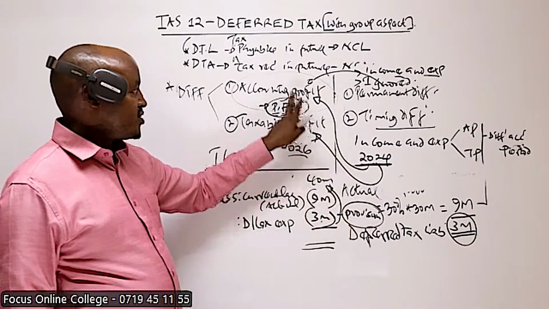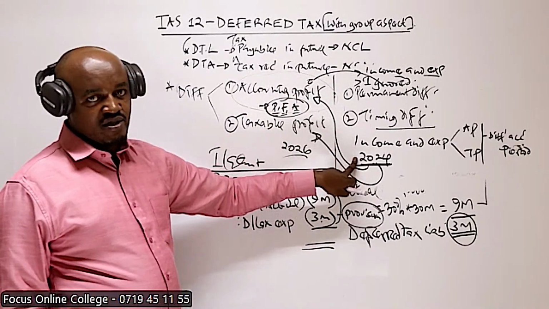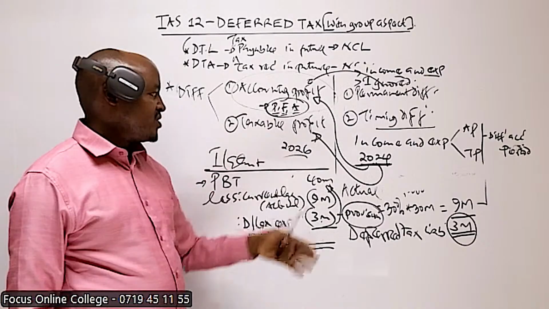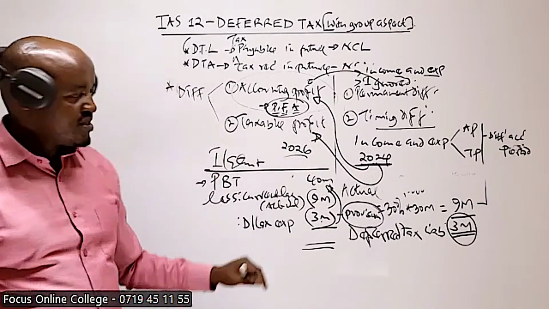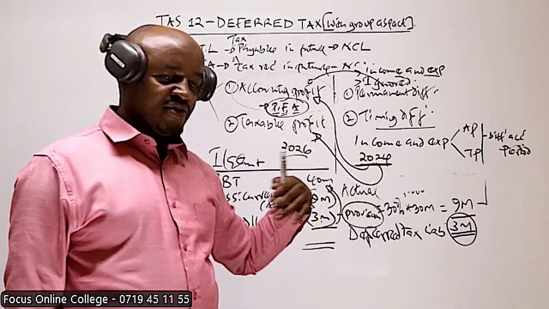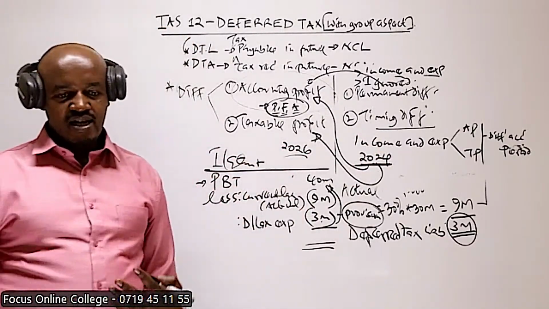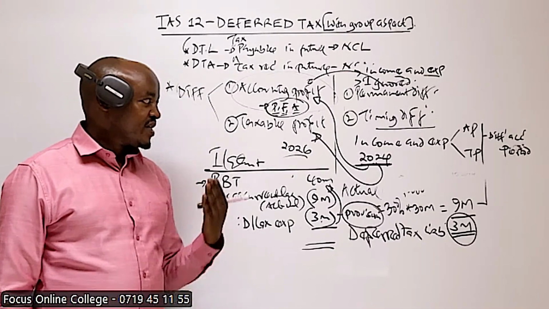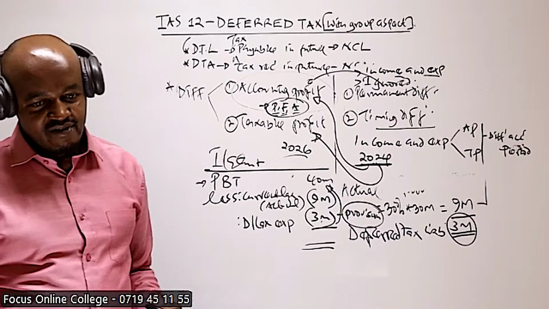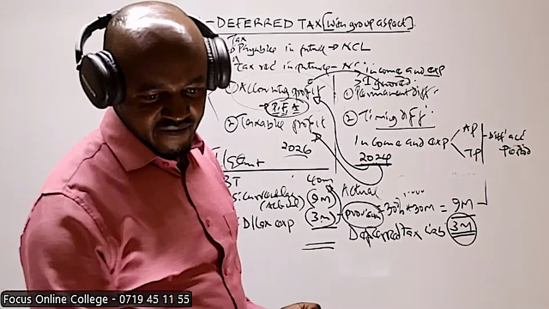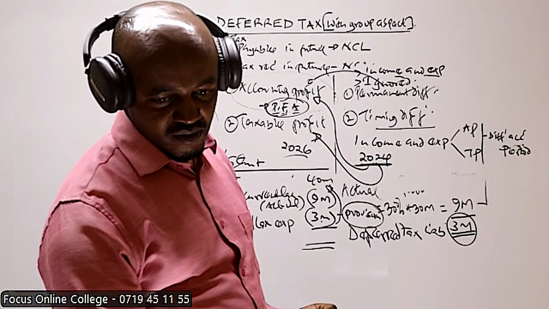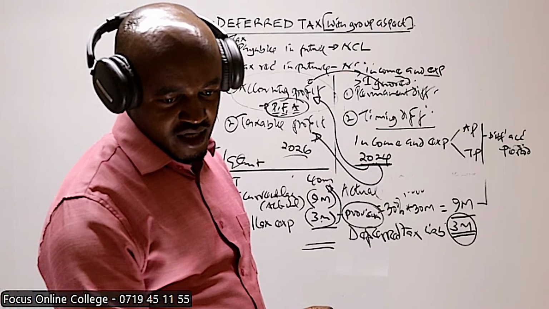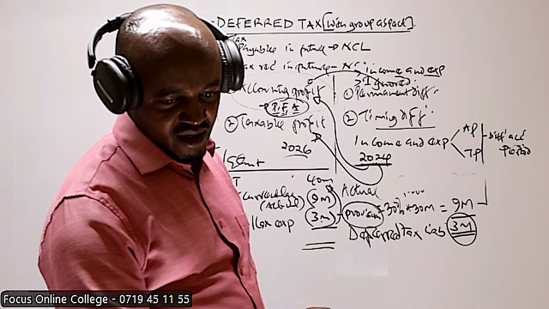In computing the accounting profit, it will be considered in the year 2024. In computing the taxable profit, it will be considered in 2026. Now, this is basically the difference which gives rise to deferred tax. So the timing difference is the difference which gives rise to the deferred tax.